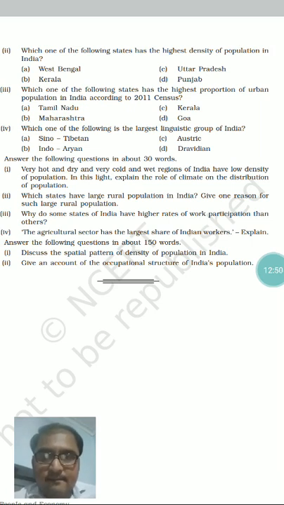So I just want to say which states have a large rural population in India. It is two states, Sikkim and Bihar, as already mentioned there, and you need to give the reason why these states are having a large rural population. This is only because these states are not an industrialized region of India.